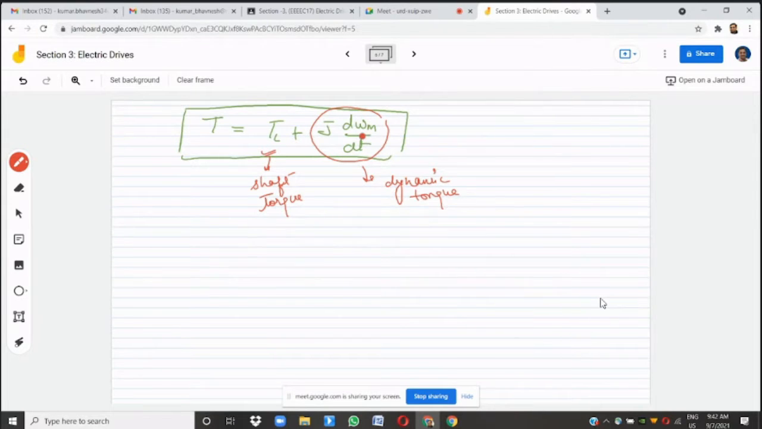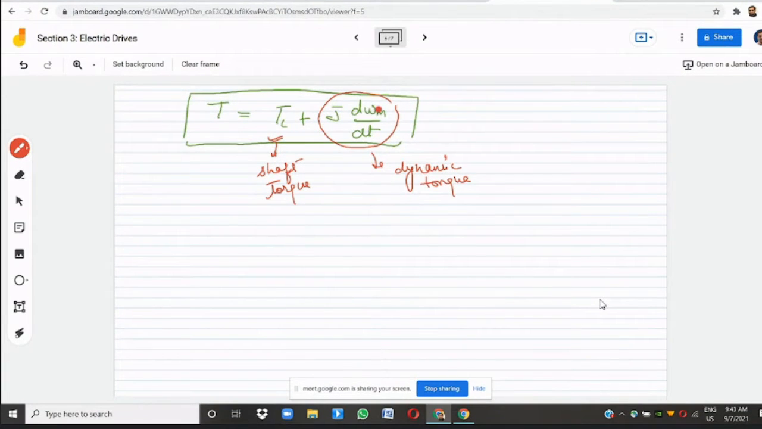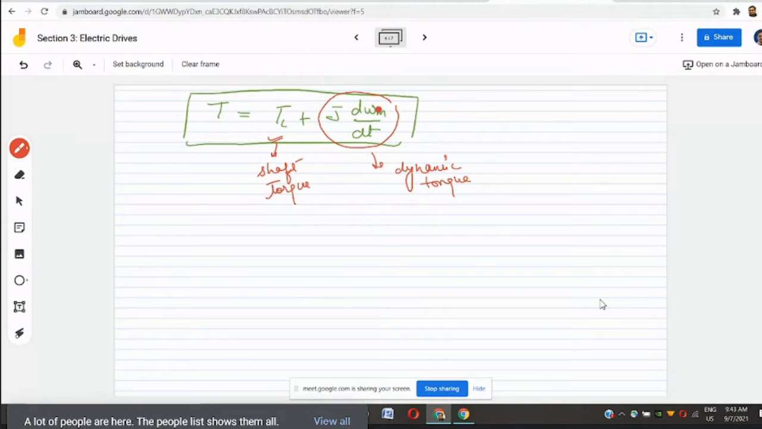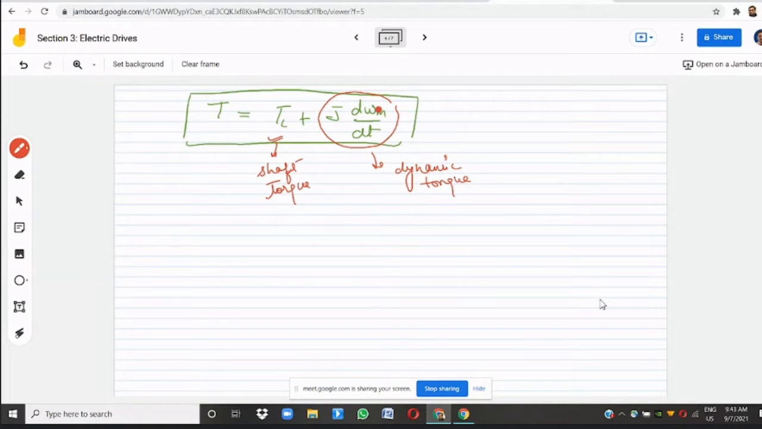It will be there only if there is a change in the speed, right? And change in the speed in case of electric drives will be only during the transient states. Transient states means starting, braking, speed reversal. So only in the transient states this torque will be required. Is this fine?